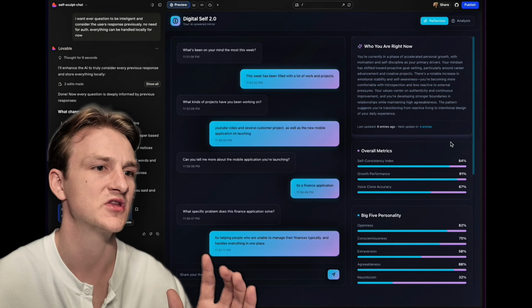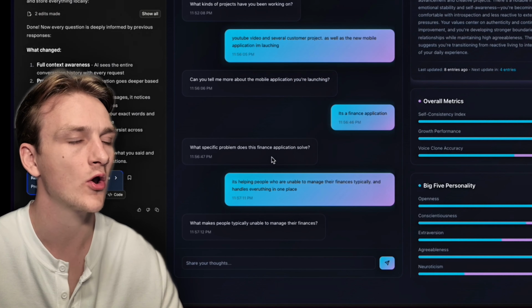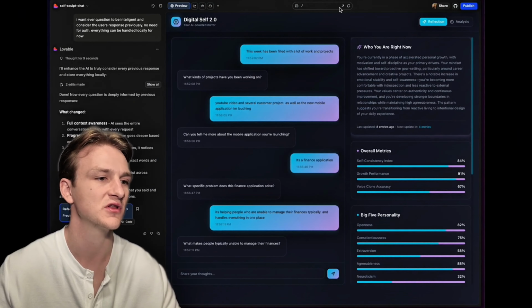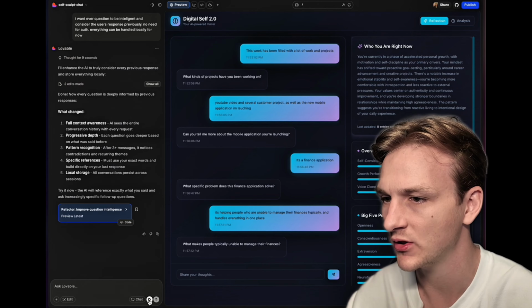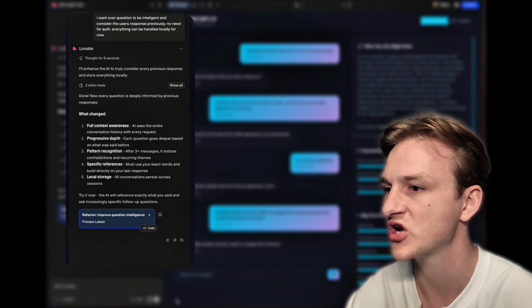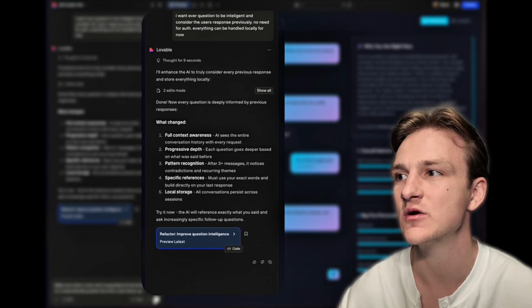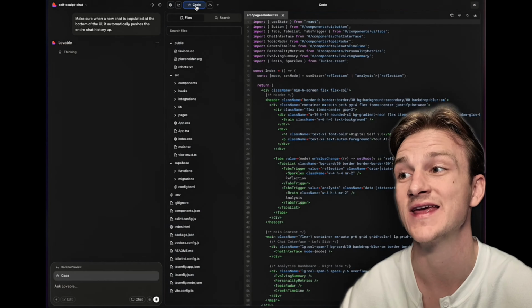So I notice an issue with chat UI. When a new question pops up, it isn't automatically scrolling down to the bottom. So let's fix that with a simple prompt. And let's even do it audibly. Make sure when a new chat is populated at the bottom of the UI, it automatically pushes the entire chat history up. And we can see within a few seconds, action has already been taken and our code is being edited. Lovable allows us to make strong UI improvements very quickly.